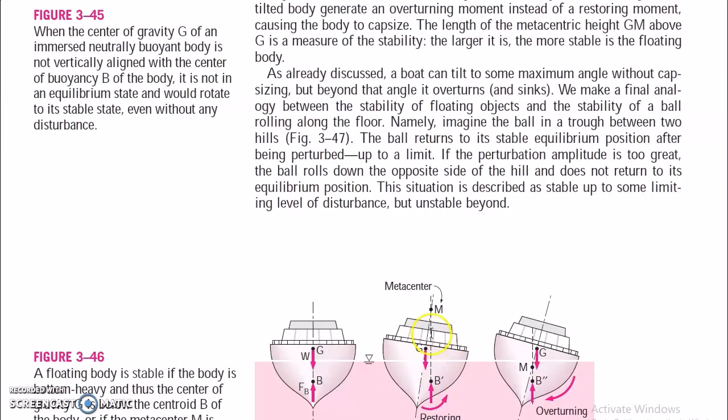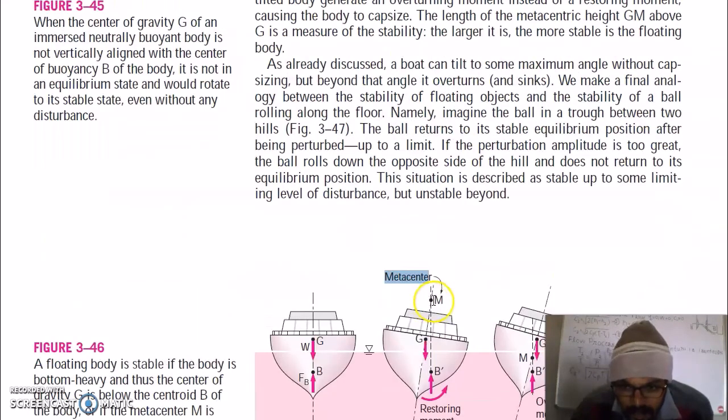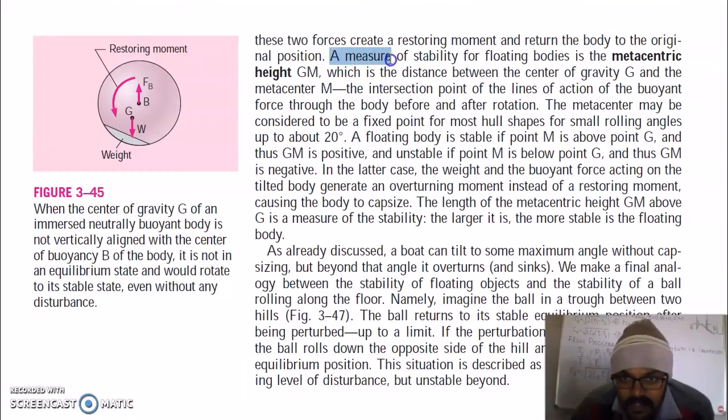So this axis and the ship axis, where these two cut, is called the metacenter. Metacenter M is the intersection point of the lines of action of the buoyant force through the body before and after rotation. So this M point is the metacenter, and the distance between G and M is called the metacentric height, which is a measure of stability of floating bodies.